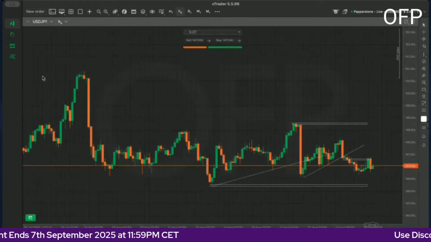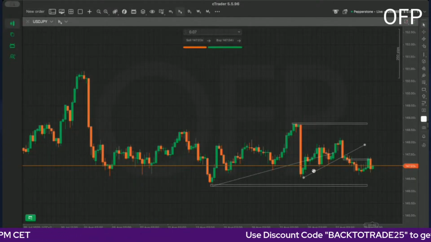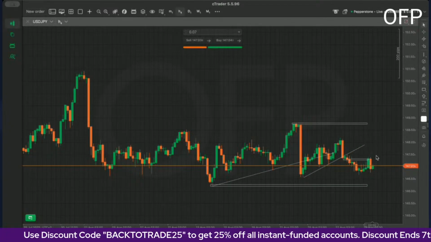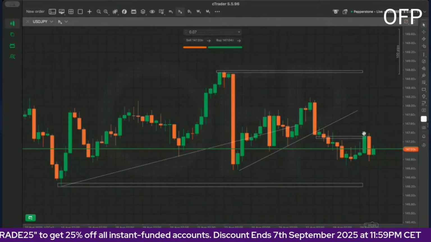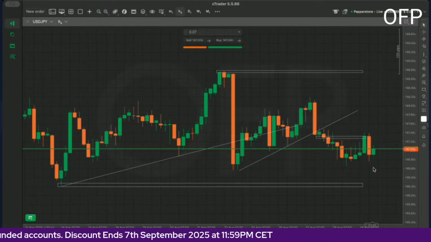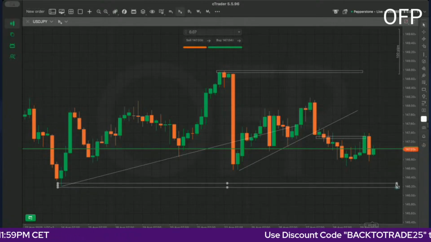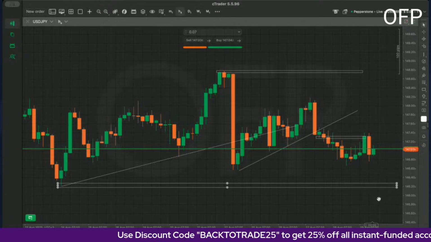Then on dollar yen, we had a few breaks of the trend line to the downside and anticipated that we could be coming all the way back up here for a pullback, which did happen, and now we are pushing all the way down. So by the end of the week, we could be seeing ourselves down here at 146,200, even for just like the start of the week.